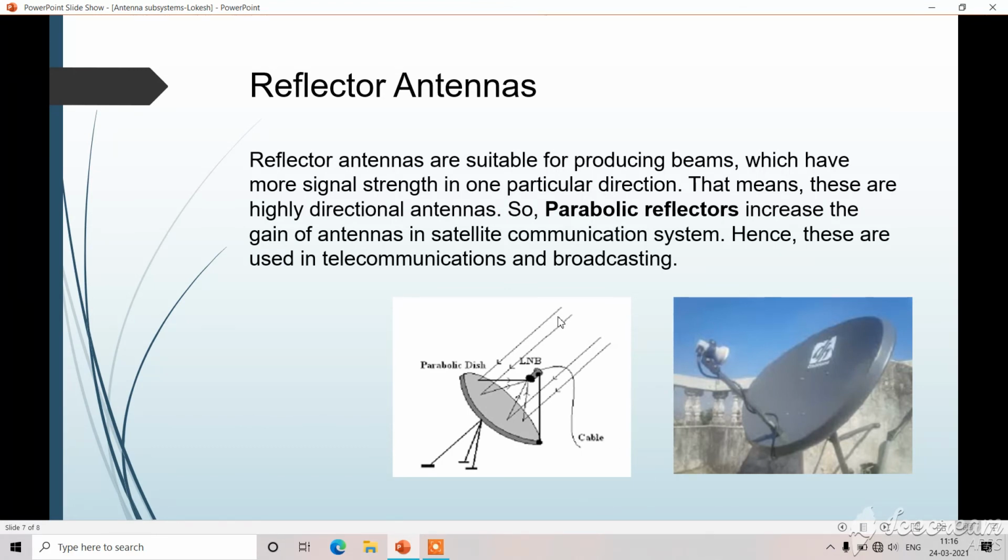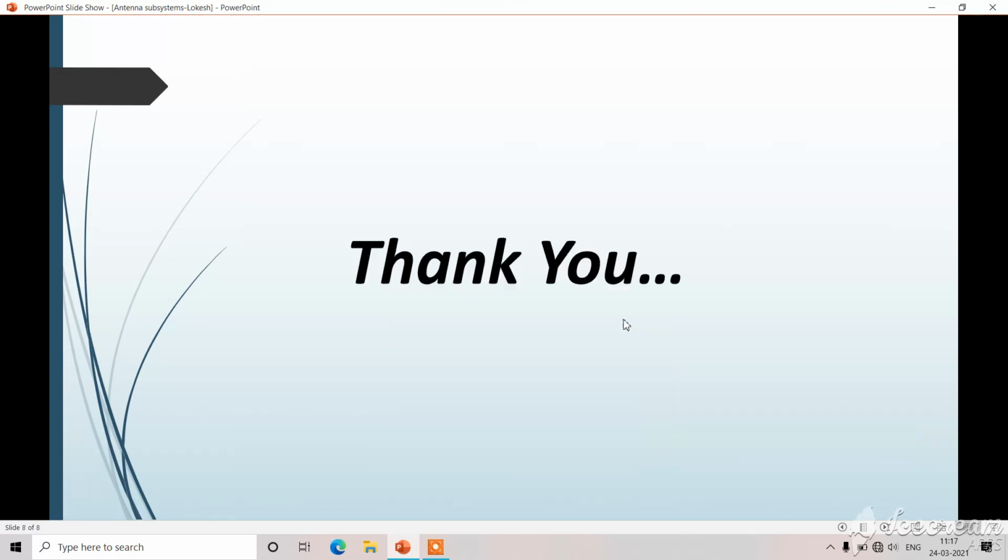Once the signal is reflected in the parabolic dish, it is reflected to the LNB. Same thing: the beam comes from the LNB and is reflected into the parabolic dish. So thank you.